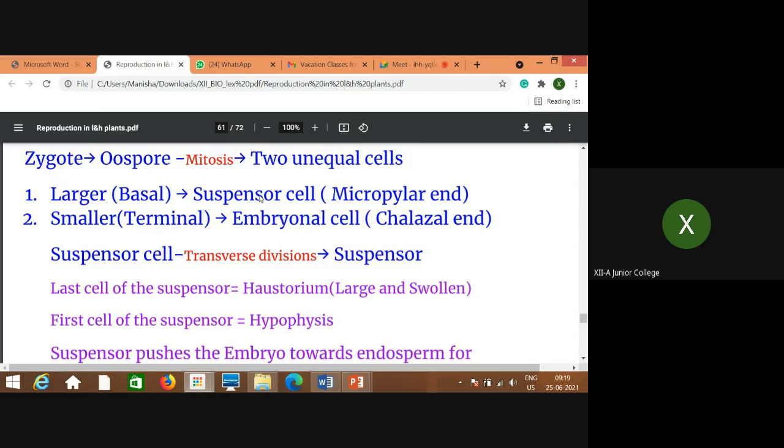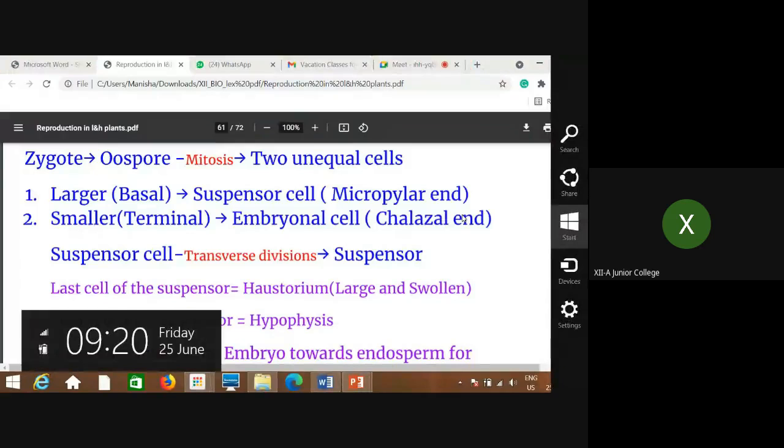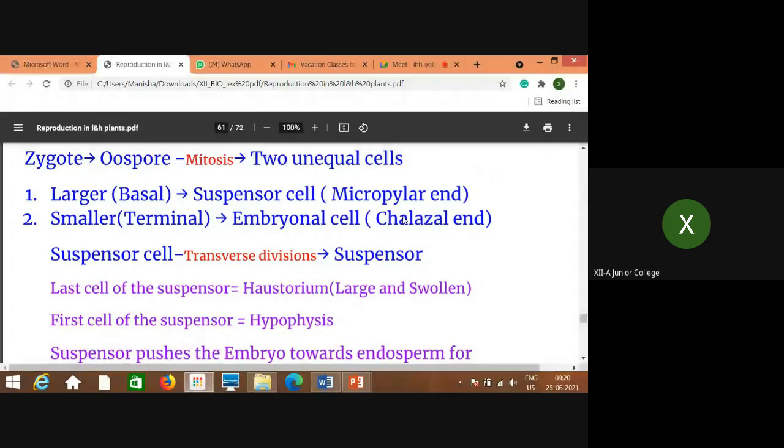Suspensor has a meaning, and embryonal also has a meaning. First try to understand where each is located. The larger one is towards the micropylar end, and the smaller one is towards the chalazal end. The smaller one towards the chalazal end is called the embryonal cell, and the larger one towards the micropylar end is called the suspensor cell.